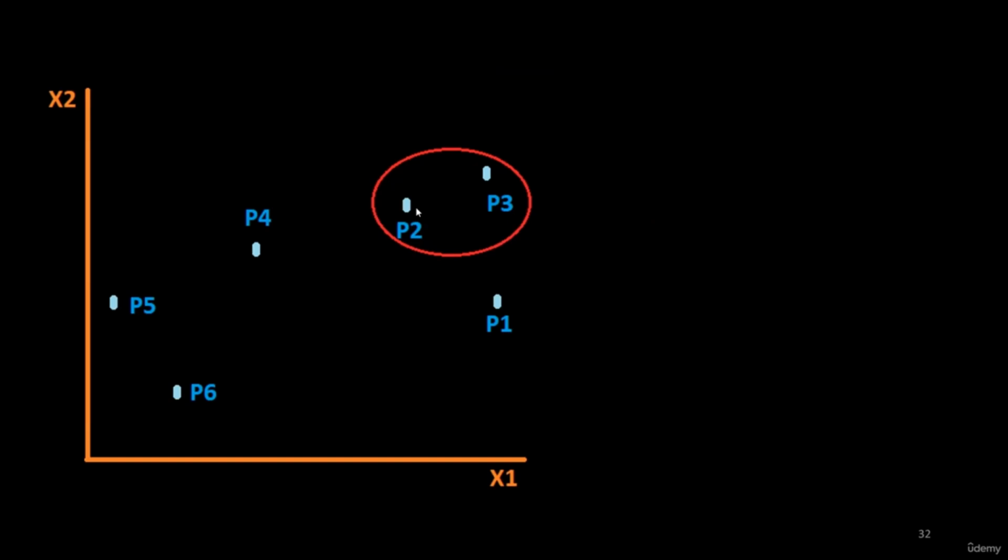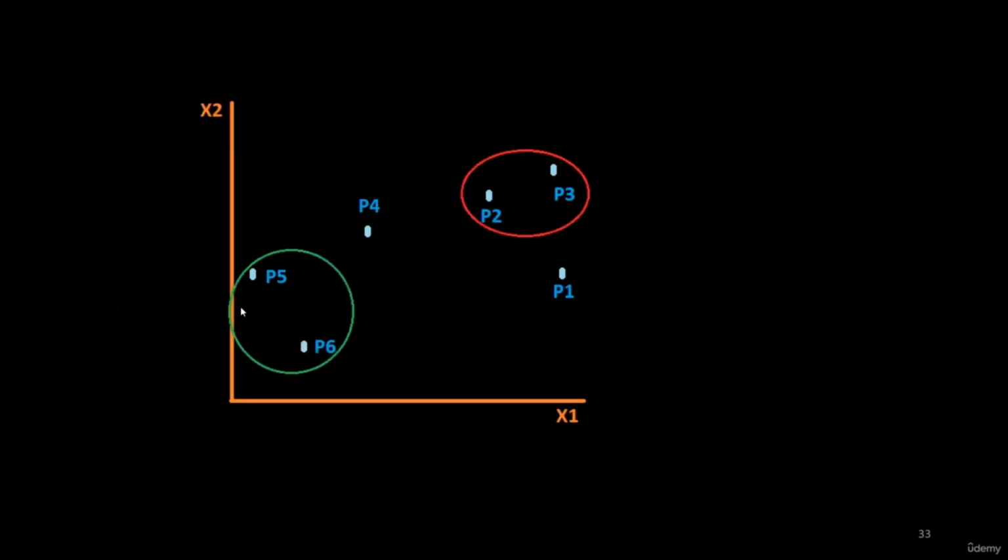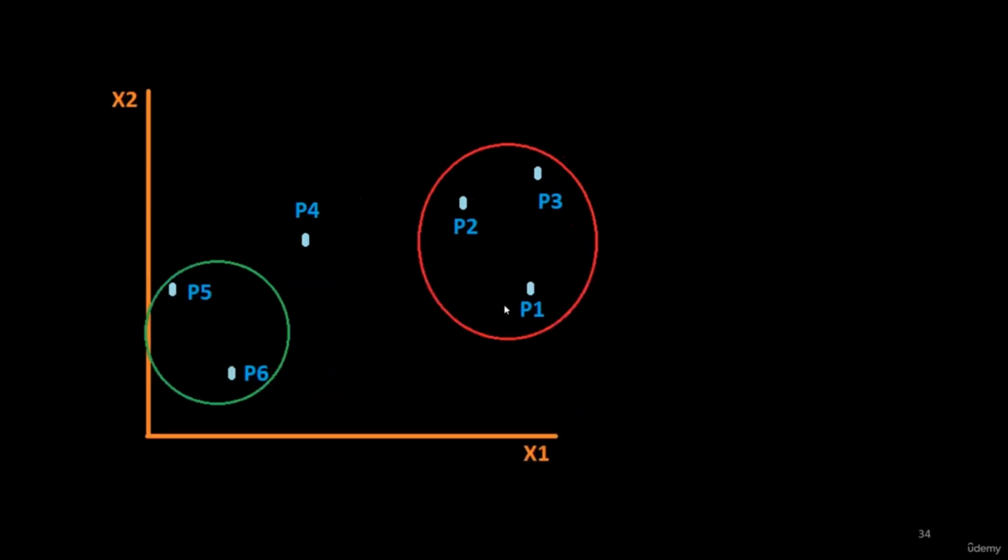Here you can see that I have merged P2 and P3 into a single cluster. The next step is to find two more closest points. Now we can see that P5 and P6 are the two closest points, so we have merged P5 and P6 into a single cluster. The next step is to merge two more closest points or clusters. The red cluster of P2 and P3, and P1, are the closest cluster and point, so we have merged these 3 points into a single cluster.